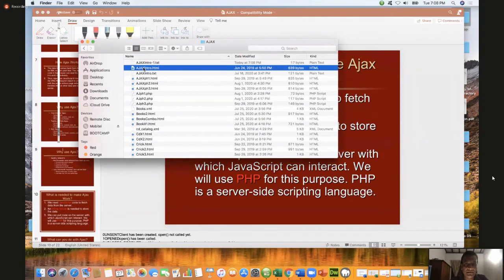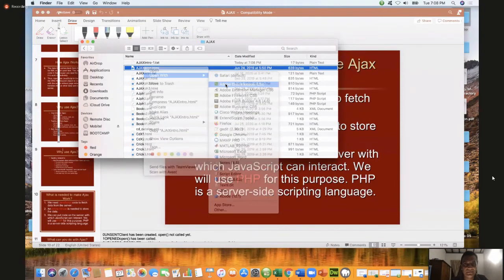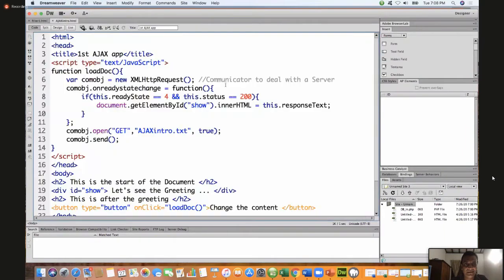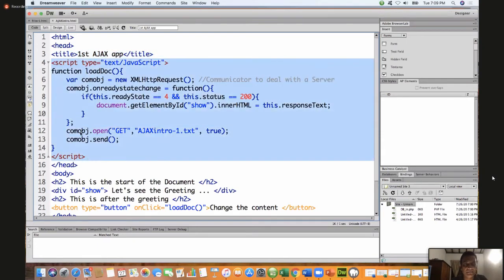Now I will use this Ajax intro code. Let me describe the code. Then Ajax intro 1 is the file. Now in this example, the HTML code is there and the header part is there. This is the first Ajax title example. And I'm writing a JavaScript from here to here.